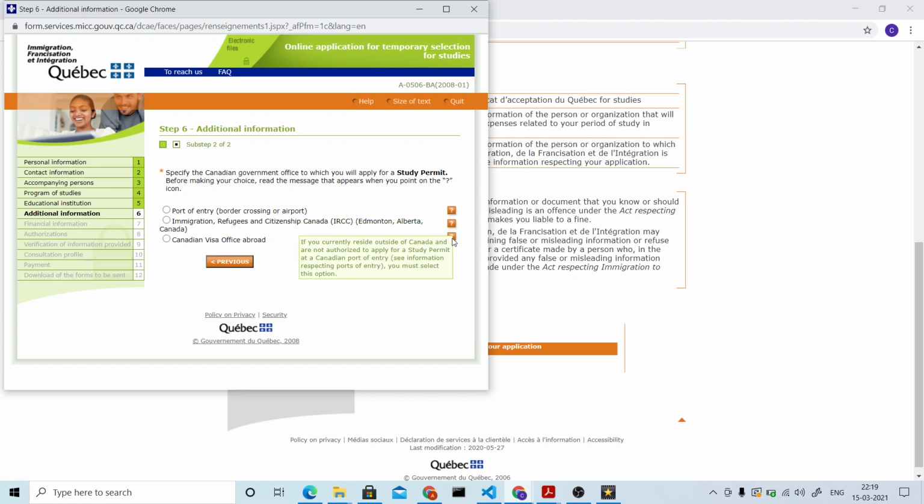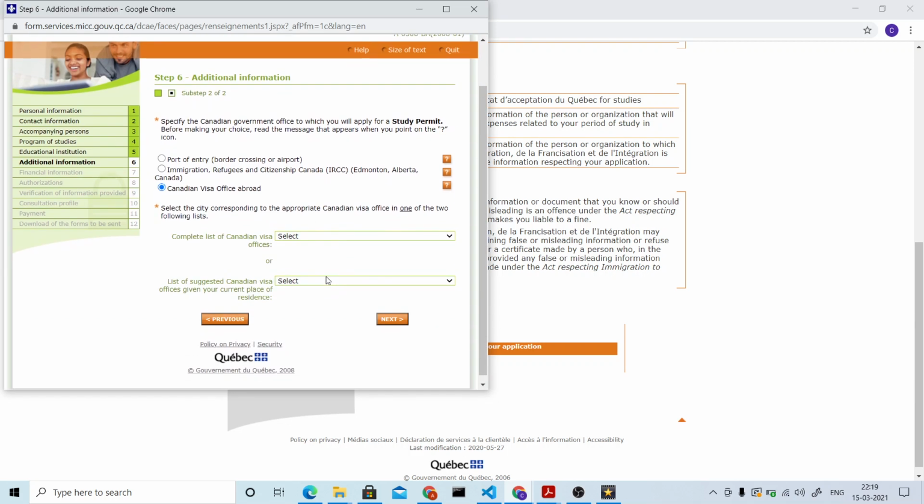And the third option is if you currently reside outside of Canada, and are not authorized to apply for a study permit at a Canadian port of entry. Yeah, we are not authorized to apply for this option. So that's the reason, and we are applying for this option, Canadian Visa Office Abroad. So if you are in India and there's no renewal, you have to select this option, Canadian Visa Office Abroad. Next, they're going to give you a list of Canadian offices for this, which you can select. You can just go to the second one here. In India, we just have two offices. One is Chandigarh and the other one is New Delhi. Whichever is close to your place, you can select that one.